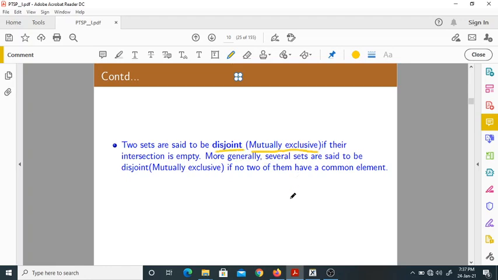When they are said to be disjoint, their intersection is empty. If the intersection of two sets is the empty set, then they are said to be disjoint or mutually exclusive.